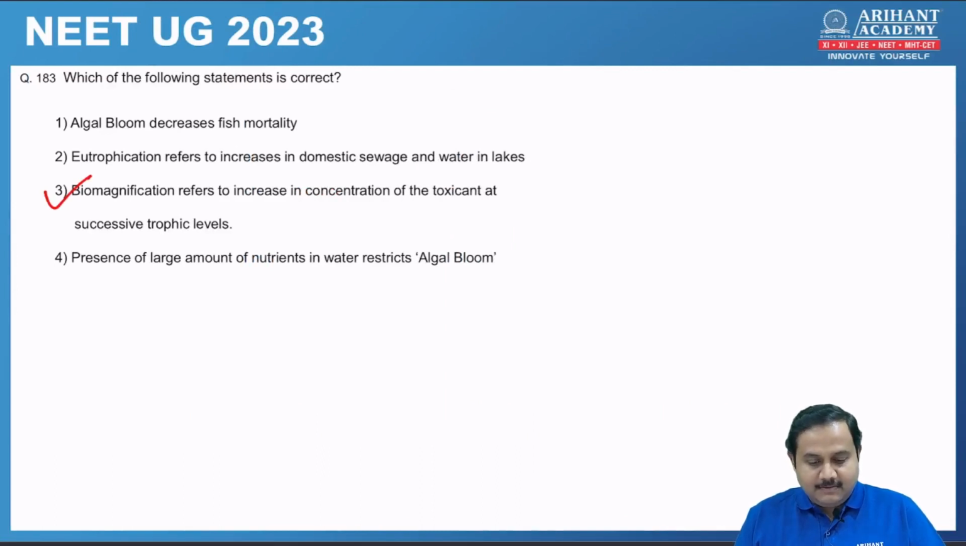183. Which of the following statement is correct? So here the correct answer is number 3, that is biomagnification refers to increase in concentration of toxicant at successive trophic level. So in biomagnification, as you go higher up the trophic level, concentration of toxic substances keep on increasing. So correct answer is option 3.